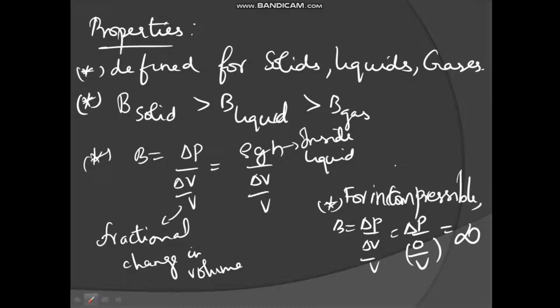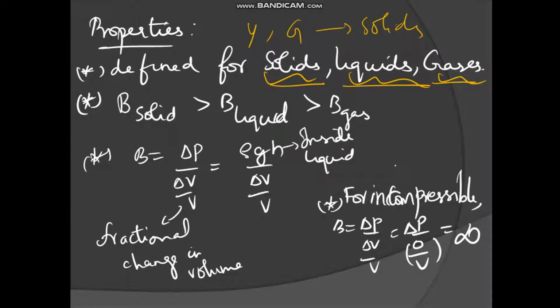Now let us see what are all the properties. It is defined for solids, liquids and gases. Young's modulus and rigidity modulus are only for solids, but bulk modulus is for solids, liquids and gases. Bulk modulus of solid is greater than bulk modulus of liquid, which is greater than bulk modulus of gas. Very important thing. Then bulk modulus is delta P by volumic strain. So pressure I can also say as rho g h divided by delta V by V, that is inside liquid.